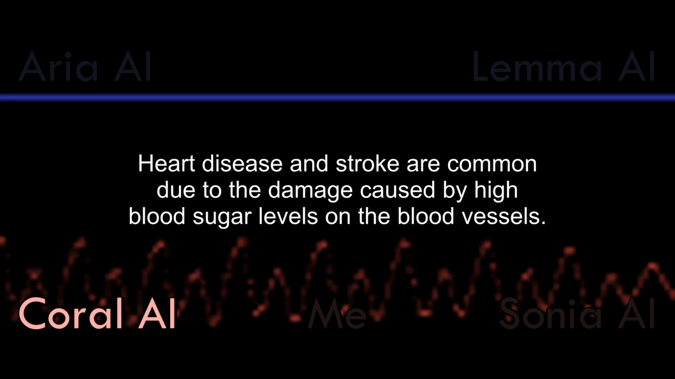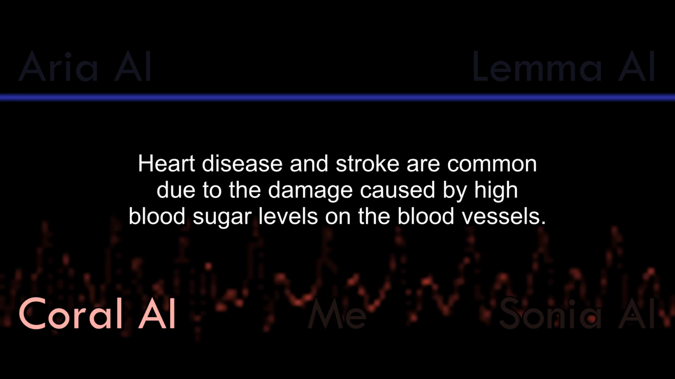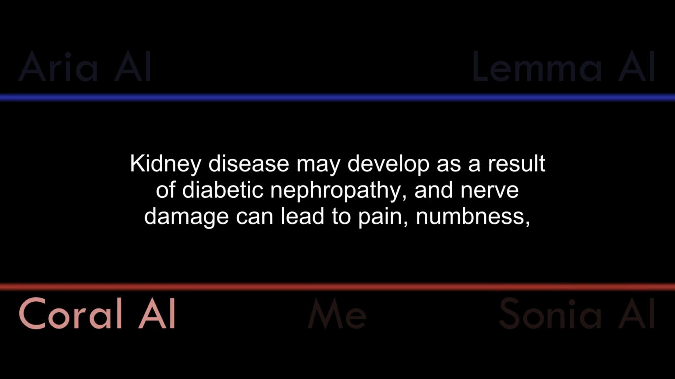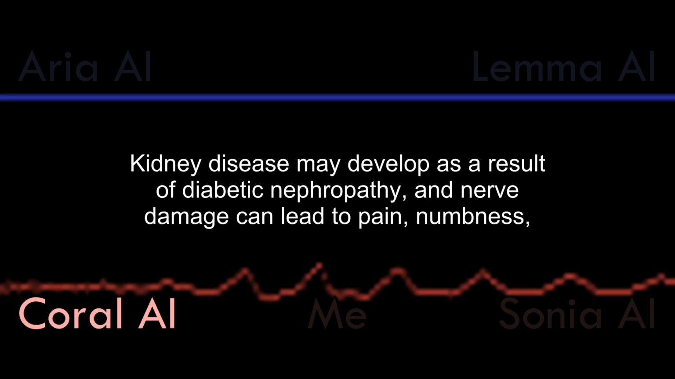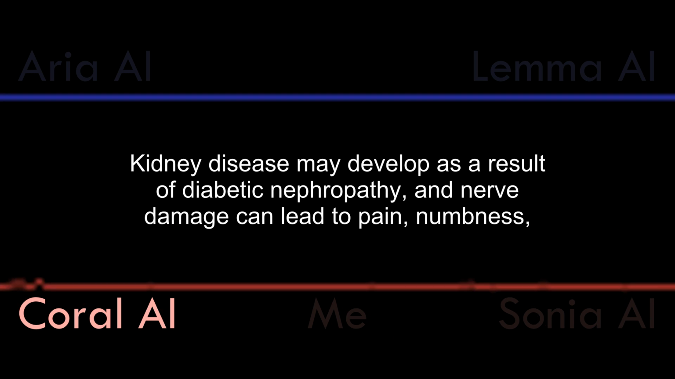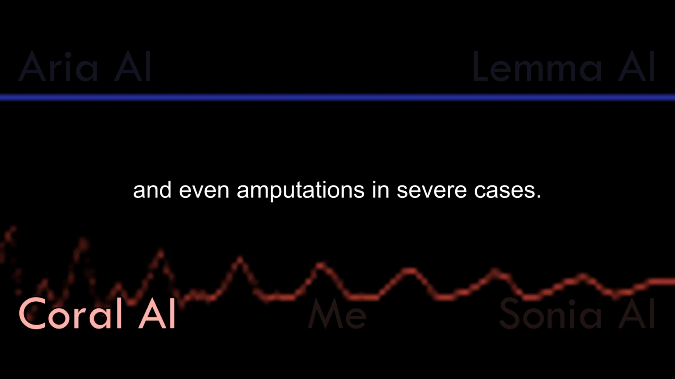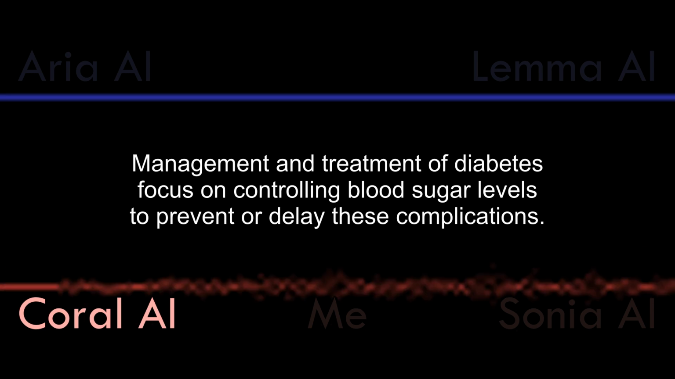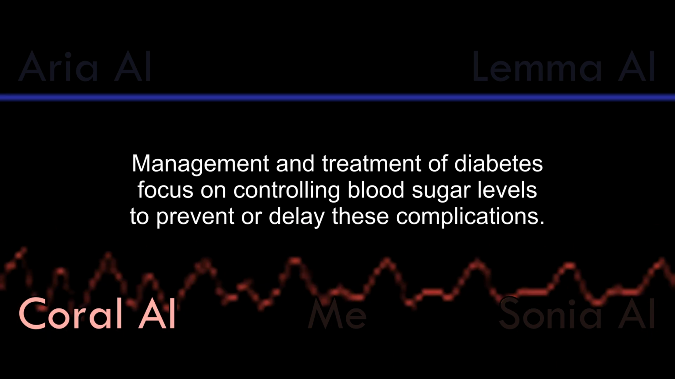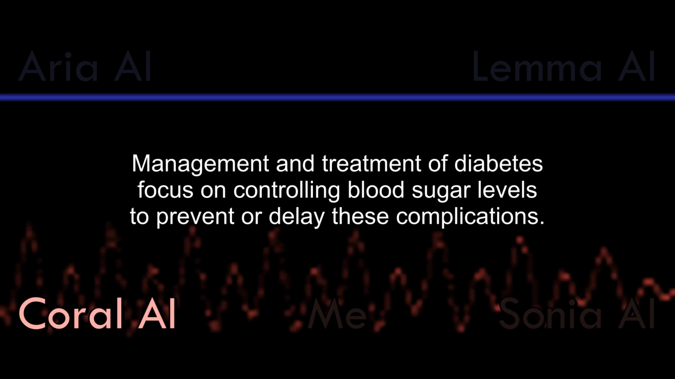The complications of diabetes are quite extensive and can impact multiple organs and body systems. Heart disease and stroke are common due to the damage caused by high blood sugar levels on the blood vessels. Kidney disease may develop as a result of diabetic nephropathy, and nerve damage can lead to pain, numbness, and even amputations in severe cases.